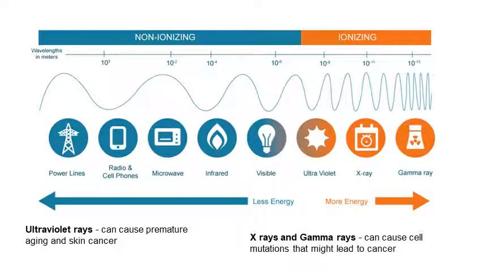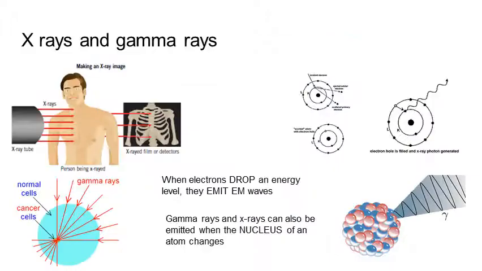We then looked at the more dangerous electromagnetic waves. Ultraviolet, X-rays and gamma rays can all cause mutations and damage to our cells, which can lead to cancer. Now, because ultraviolet rays don't carry quite as much energy as X-rays and gamma rays, they can't penetrate through your skin so far, so the cancers and damage they cause are skin cancers and premature aging of your skin. X-rays and gamma rays can penetrate further into your body, so they can cause mutations inside, which could lead to cancer.